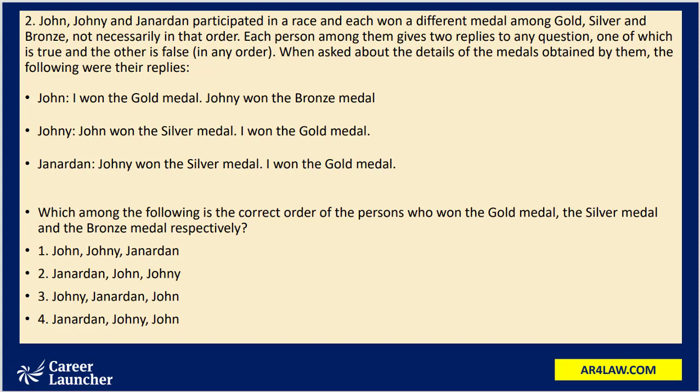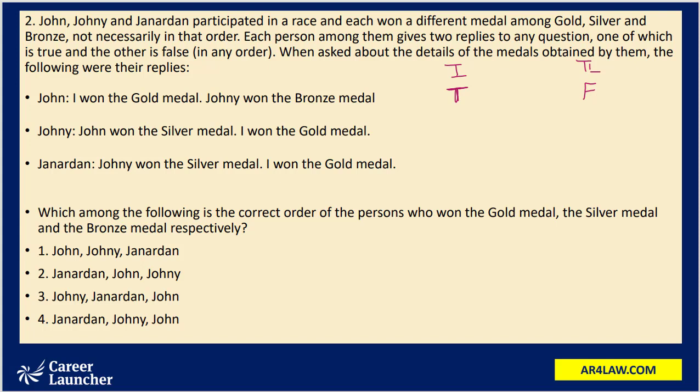Let's say the first statement made by John, that I won the gold medal, is true. So if we take this as a truth, that John won the gold medal, his second statement automatically becomes false. The second statement was Johnny won the bronze medal. If this is a false statement, that means Johnny did not win the bronze medal.